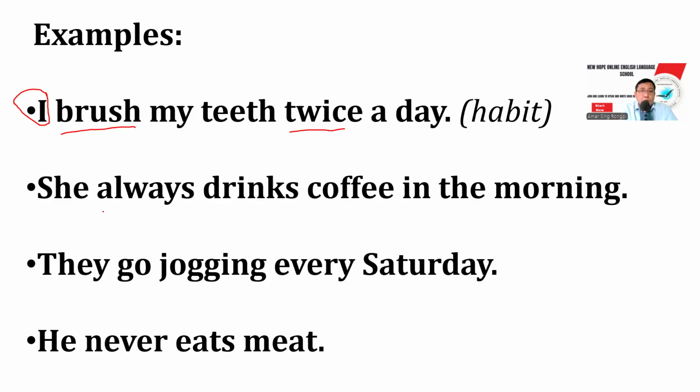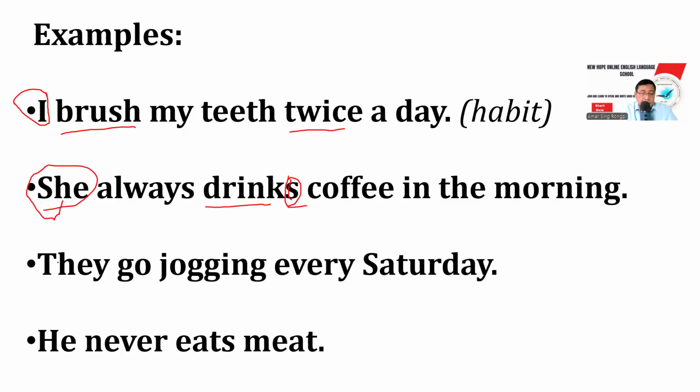Now, she always drinks coffee in the morning. It is something that a person does regularly. So always, she is the subject here. And because she is the subject, we need to put s here, in drinks. This is the verb. So the base verb is drink. S is added because she is the subject. She always drinks coffee in the morning.